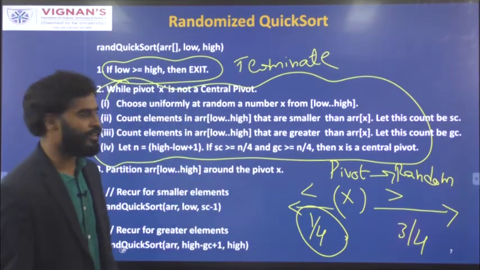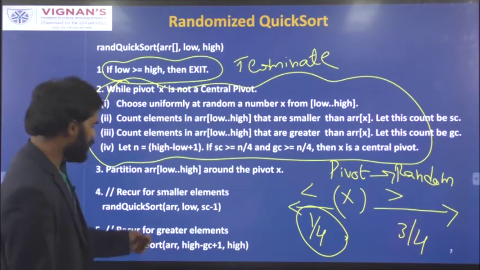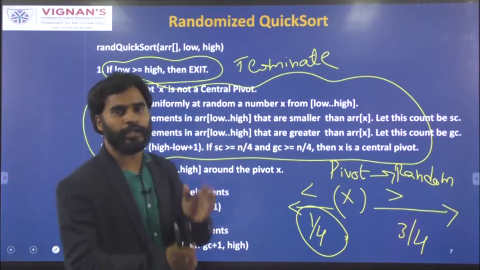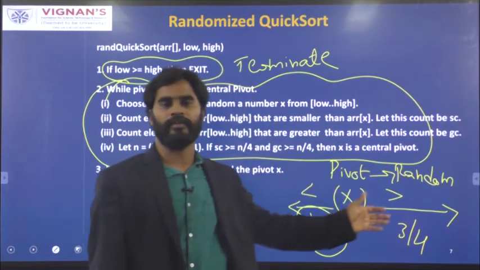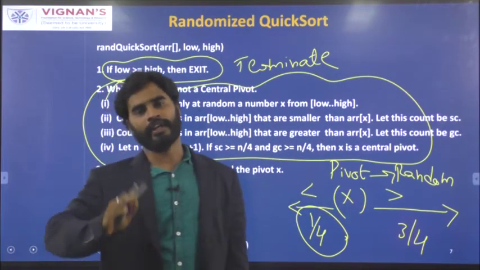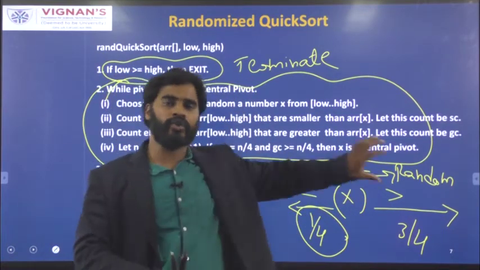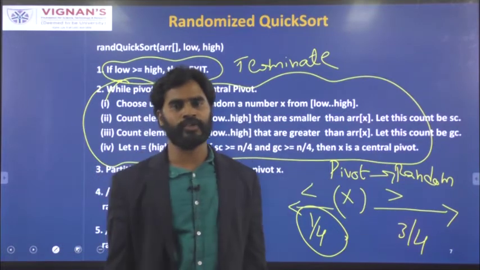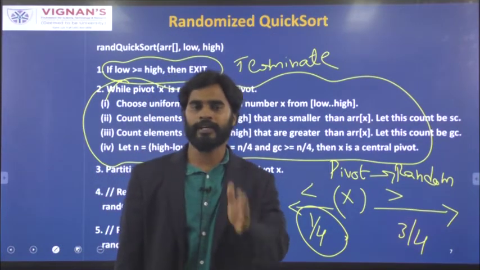So once you find the valid pivot element, then you divide this list into two parts. One is to the left of the pivot element, another one is to the right of the pivot element, and solve them separately again using the same quicksort algorithm and follow the divide and conquer approach.